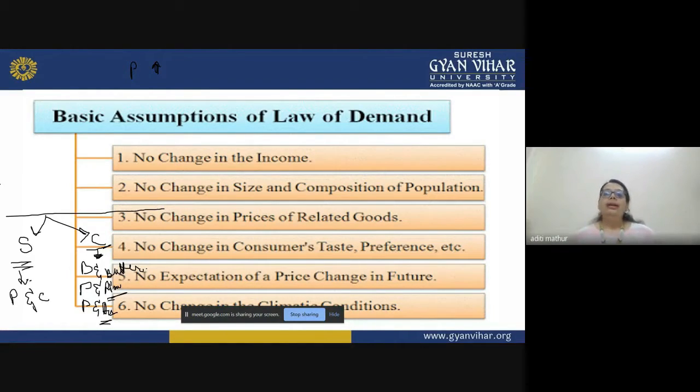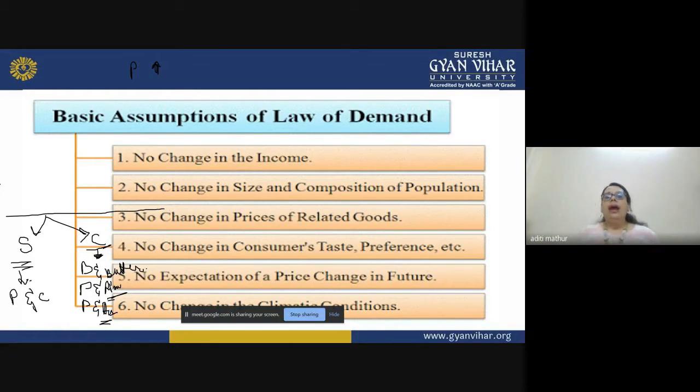So there are predictions which are also associated. Generally you have heard that people say, no no, its price will fall, so don't buy now, buy when it falls, right? So we are predicting the price, and according to that prediction we take the decision of buying at present, right? So if the prices in the future will increase, you will like to buy more today because you will believe that I am in benefit if I buy it right now, right? So you will buy it right now, you will like to consume that product right now, you will demand it right now.